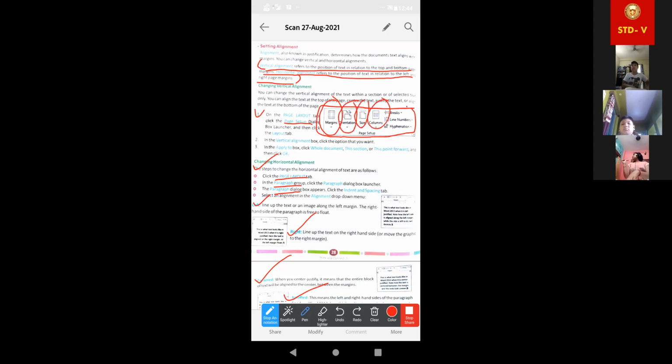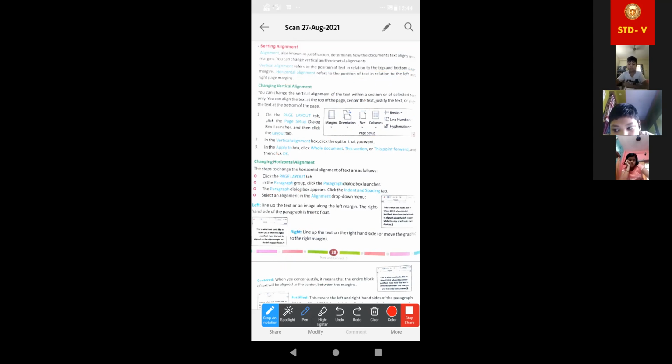Now there is one more option, page setup. If we click the layout option, from that also we can change vertical alignment. Okay, I'll show you, don't worry. At first, before that, just let me mark the book. Up to this you have completed, so up to justify.